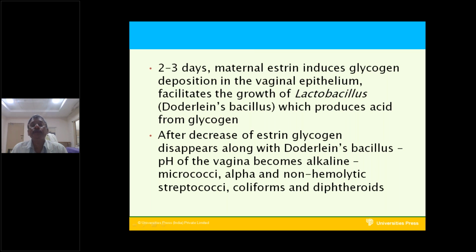At 2 to 3 days of the baby's life, maternal estrogen induces glycogen deposition in the vaginal epithelium, which facilitates the growth of lactobacillus. This bacillus is also called Döderlein bacillus, which produces acid from glycogen. The lactobacillus is predominant 2 to 3 days after birth. After estrogen decreases, glycogen disappears along with the Döderlein bacilli, and the pH of the vagina becomes alkaline. Micrococci, alpha and non-hemolytic streptococci, coliforms, and diphtheroids will come to the vagina of the baby.